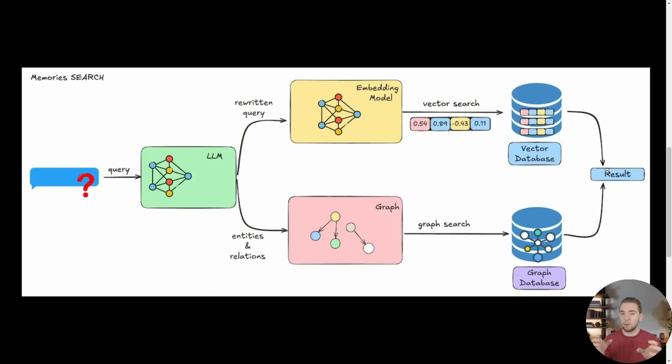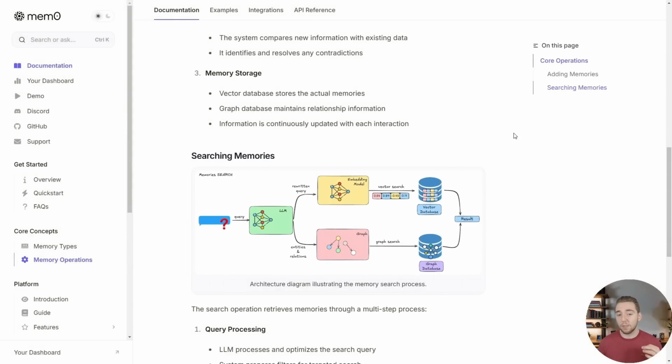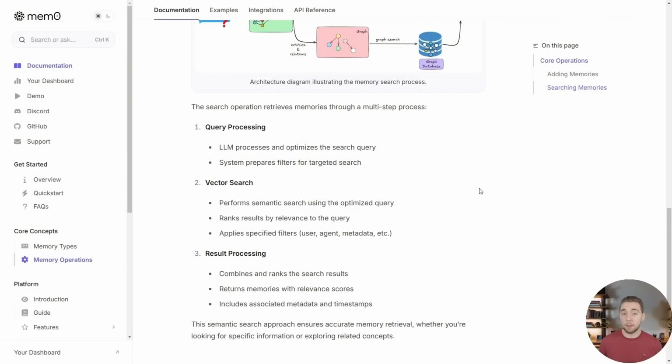Whatever those relevant memories are, when it pulls them from the vector database, they are fed into our AI agent. And just like with adding memories, there's a lot more that Mem0 does behind the scenes than you'd think, because they implement advanced RAG techniques like re-ranking, relevance scores, and including all of the metadata and timestamps, really making sure that long-term memory is super robust.